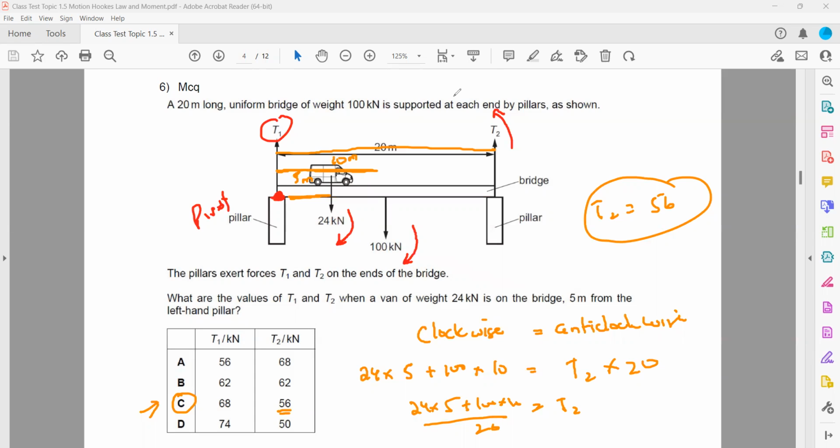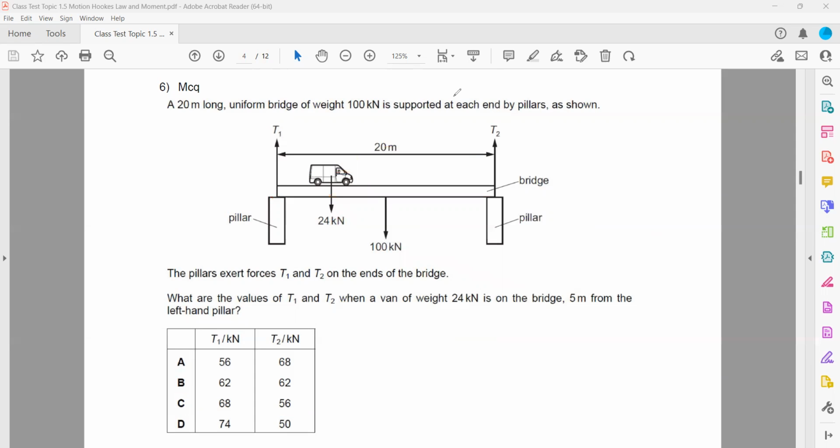So it's up to you. Any one of them you can take. You can also solve it, for example, like another student who solved the question and took the right hand side pillar to be the pivot. If you take the right hand side to be the pivot, then the other pillar will be ignored.